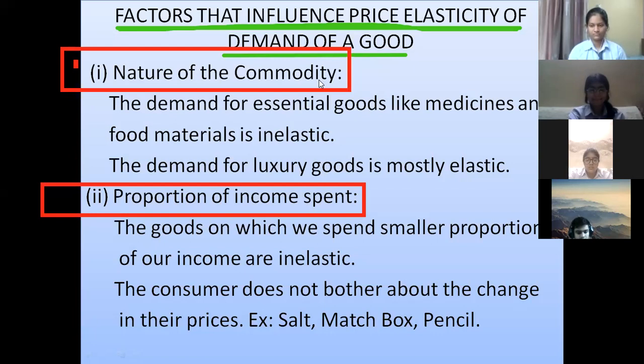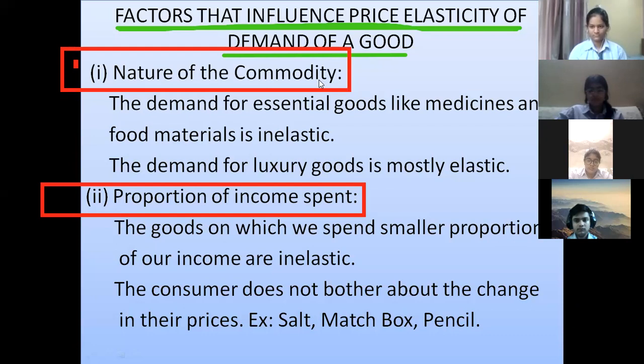Why are we not going to stop? Because in the whole budget, where I'm spending the whole money, the needle costs me a very, very minimum amount. So even if the price of that commodity rises, the demand is inelastic. We are not going to change its demand.